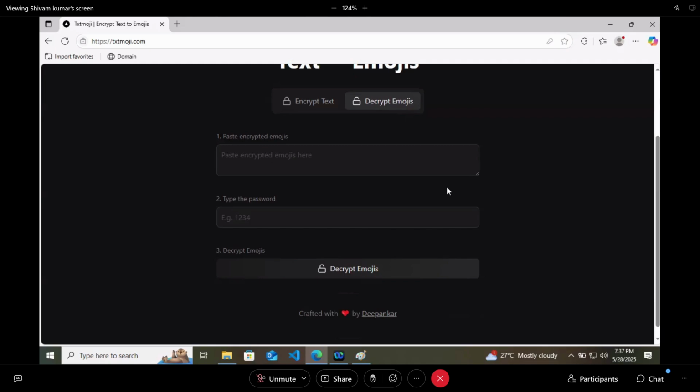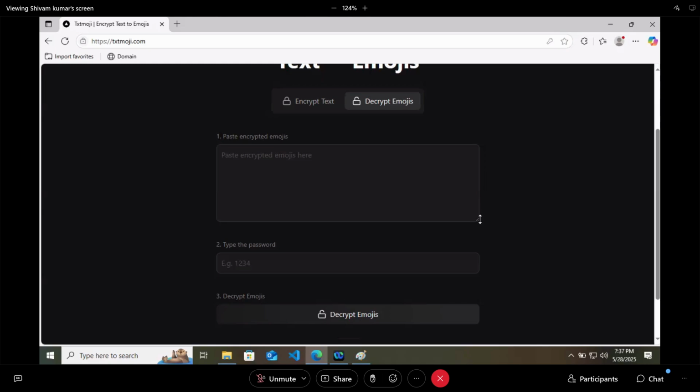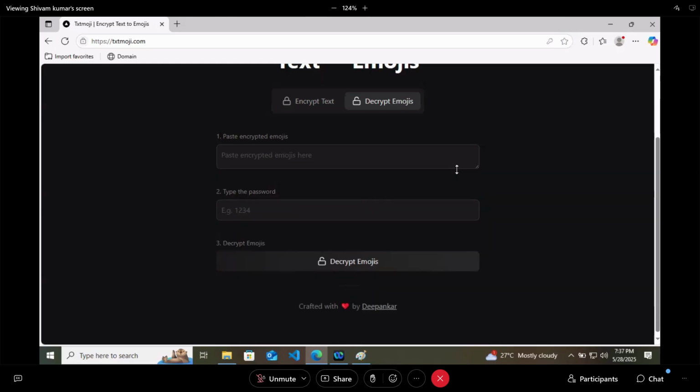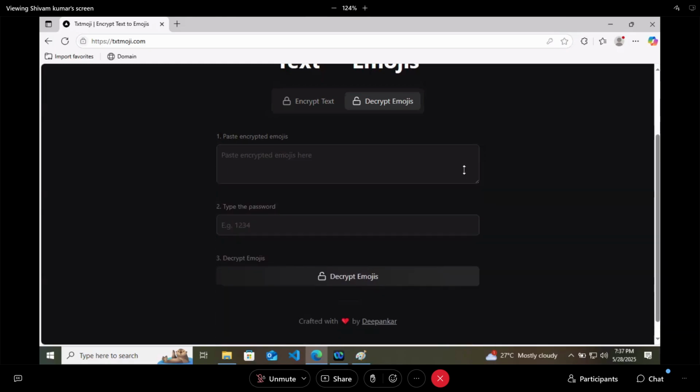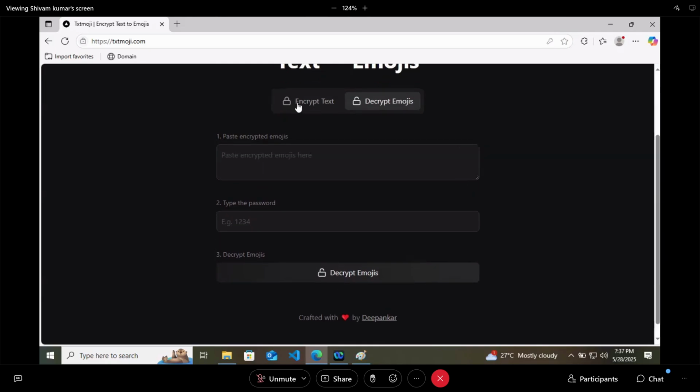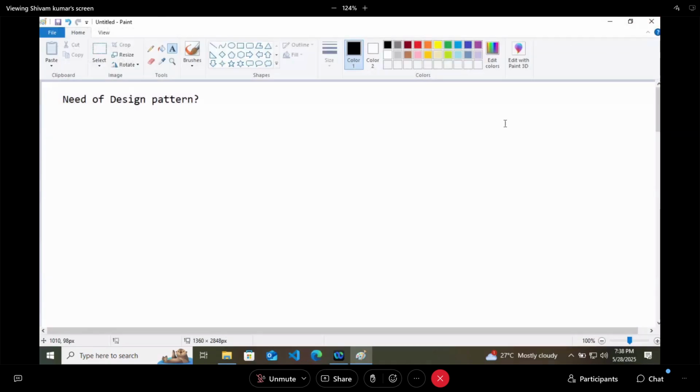But there are some small problems here. First problem is this. It is a text area. We will keep something good here. It's a text area, so we will not keep this, right? But we will build this application as now we have all backend, database, and front end. So this is going to be our first mini project in Spring Web MVC. But instead of emojis, we will be showing the encrypted text string value.